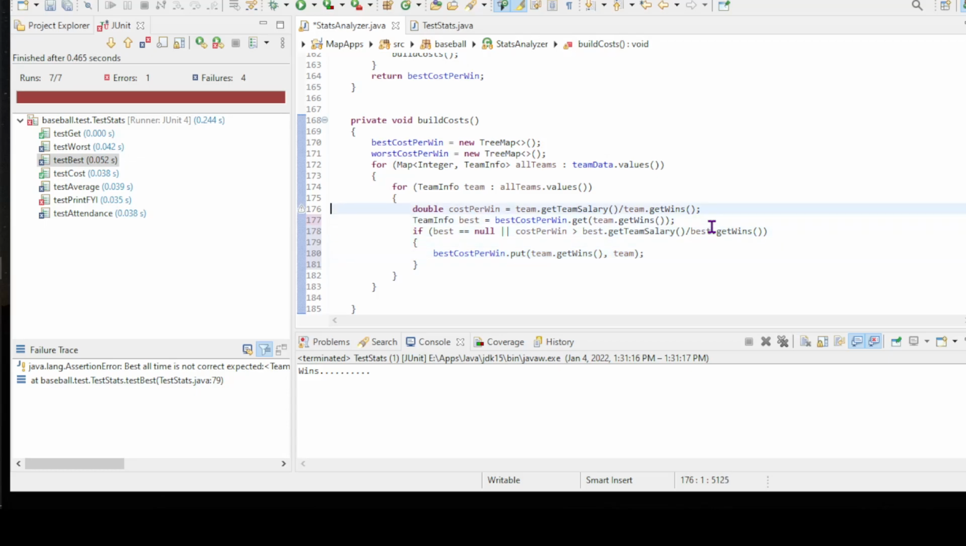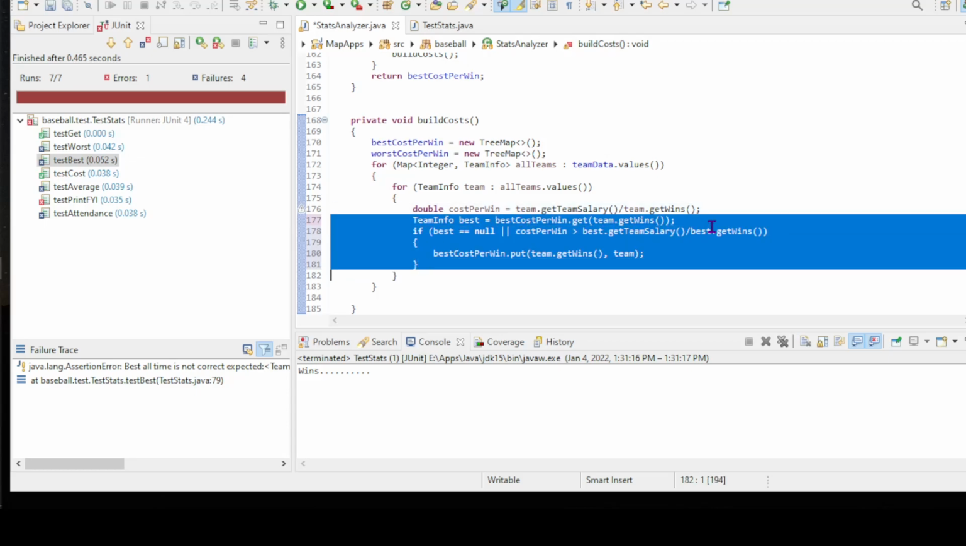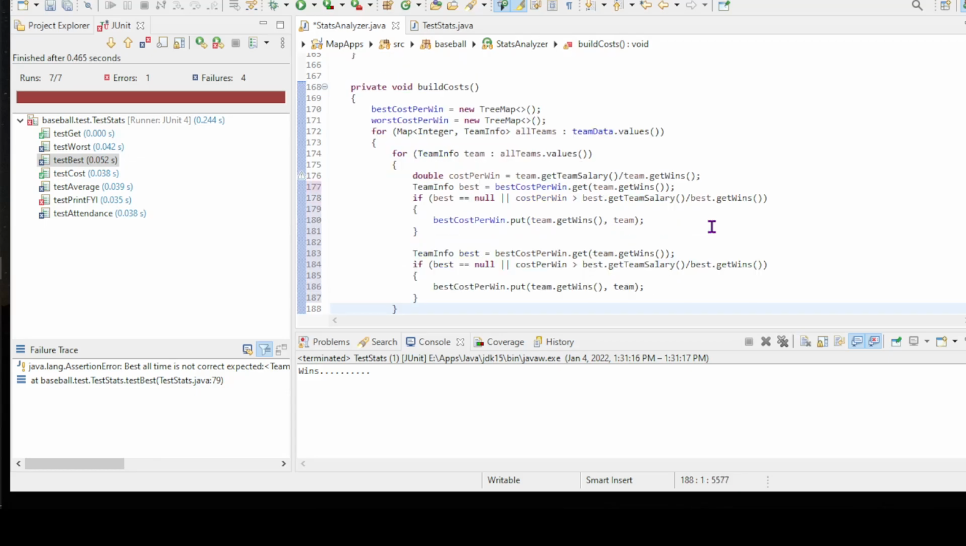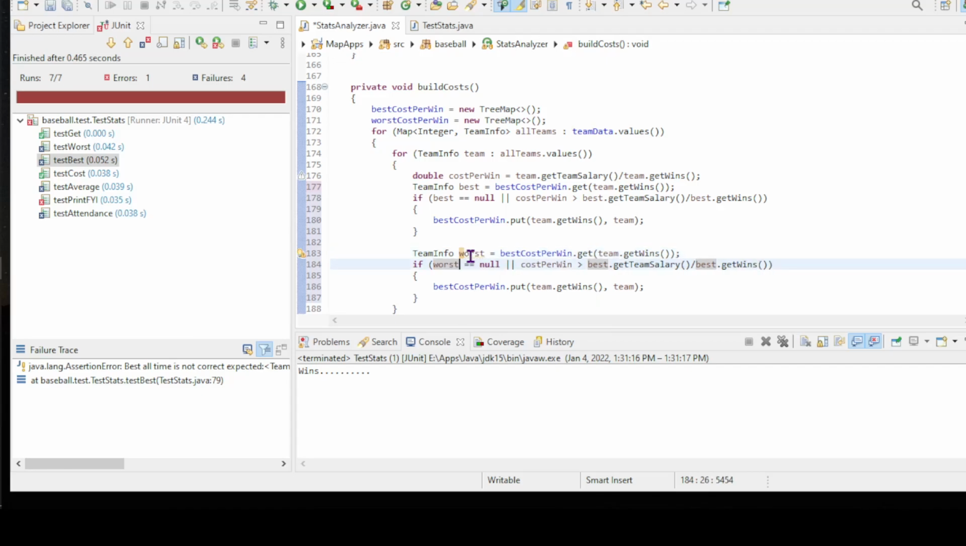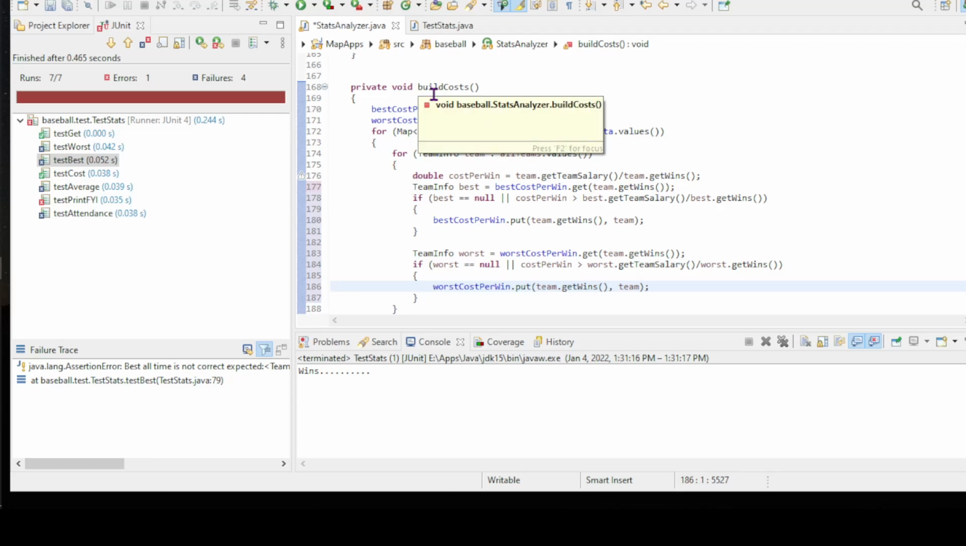Now, we're not going to go on to the next team quite yet, because then we're also going to do the same thing right here for worst. So we're going to change this to be worst, and change each of these to be worst. All right, and so you can see how we can do both at the same time. That's why I had this little helper method here.